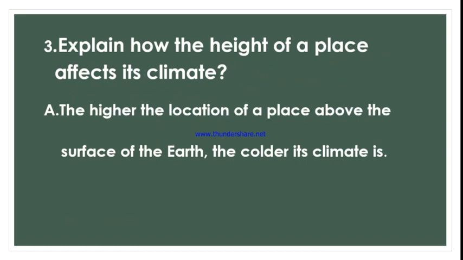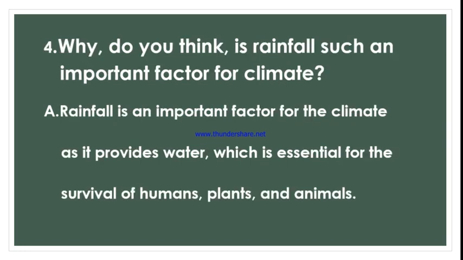Explain how the height of a place affects its climate. If you look at the explanation of height or altitude given on page number 20, you would be able to write the answer to this question, and it would be like, the higher the location of a place above the surface of the earth, the colder its climate is. And if you remember, while I was explaining this to you, I did say this whole answer in my explanation. Okay. Question number 4.